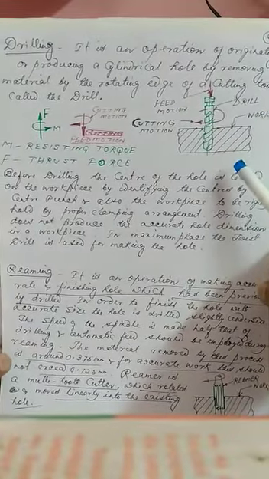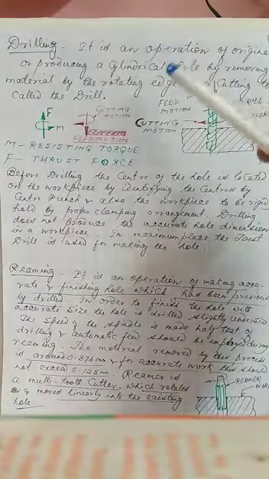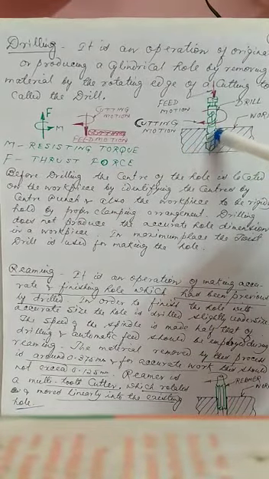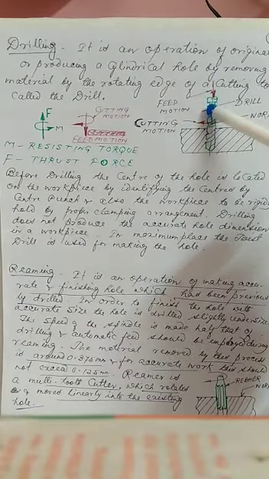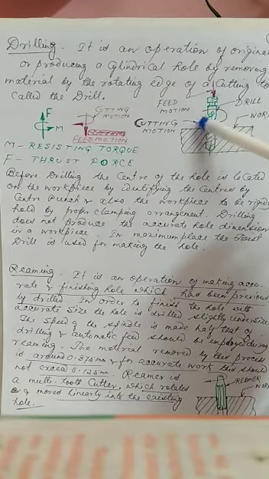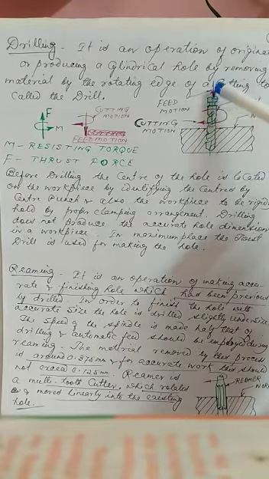Now I am discussing these operations one by one. First of all, this is called the drilling operation, which I have shown you in the figure clearly. You are looking at this drilling operation. Here the job is solid, and this drill is called a twist drill. This drill is moving in this direction. Okay, this rotation is clockwise, and the drill is also moving downward in this direction.